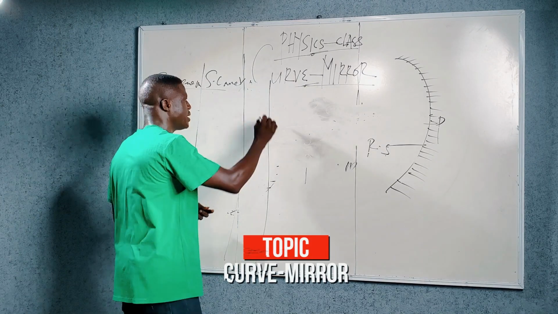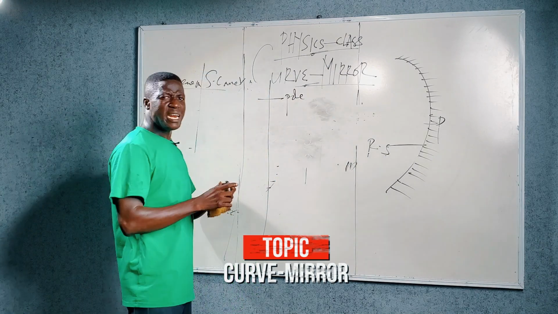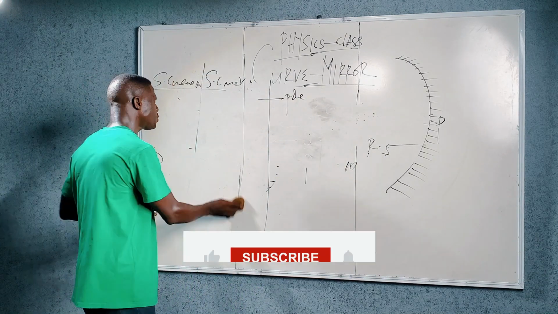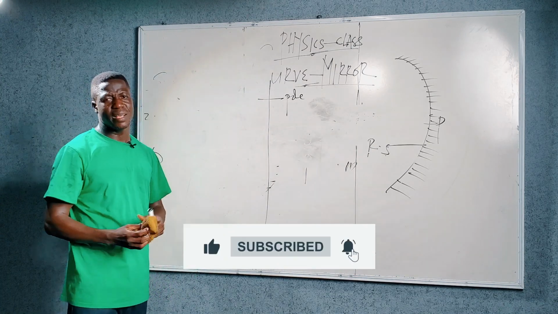The number one is said to be the pole of the mirror. An alternative name for the pole of the mirror is called the optical center, otherwise known as the midpoint.